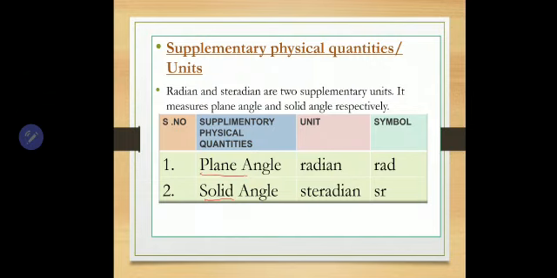They are not only dimensionless but purely geometrical quantities. That is why they stand alone. Plane angle and solid angle are called supplementary physical quantities. So 7 fundamental and 2 supplementary physical quantities exist altogether. The unit is radian for plane angle and steradian for solid angle.